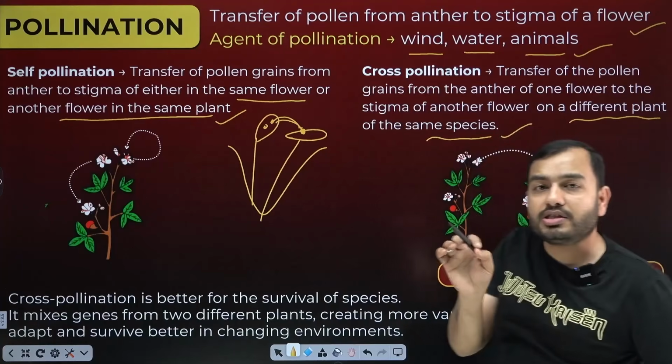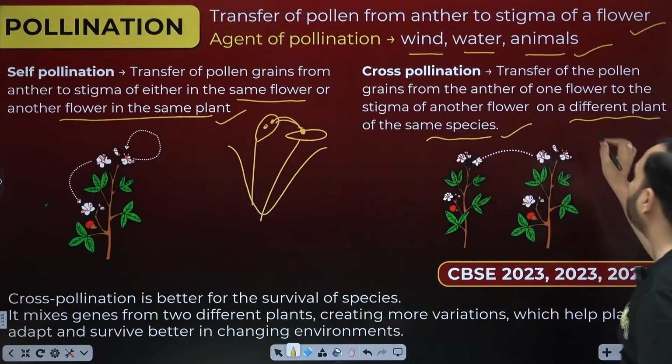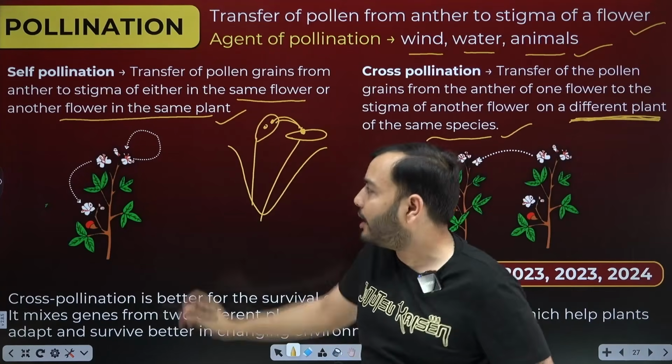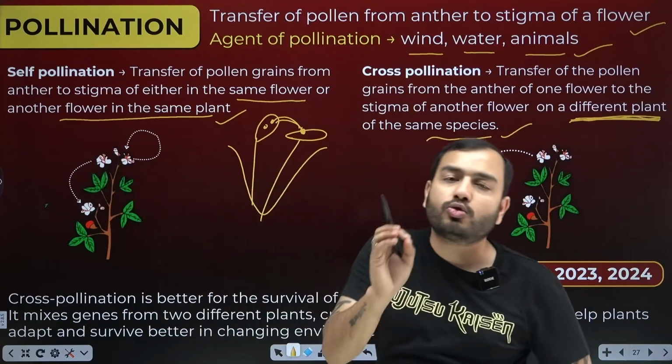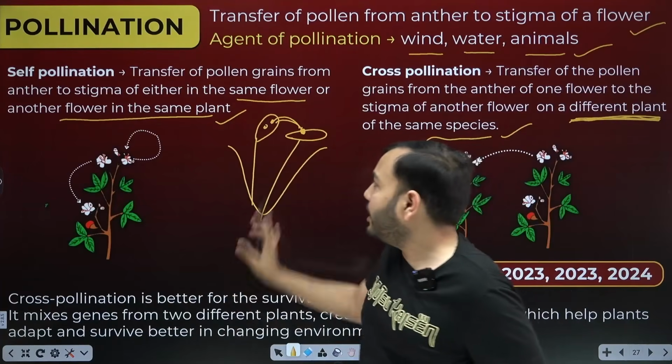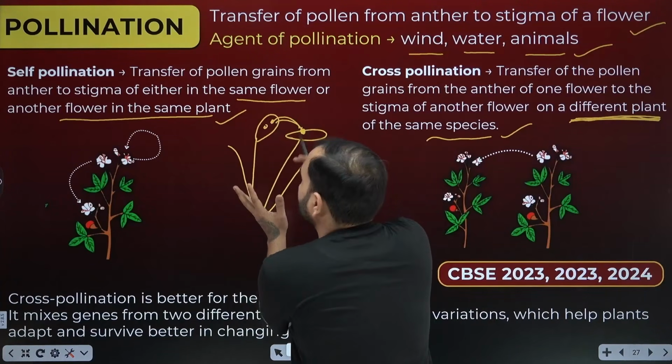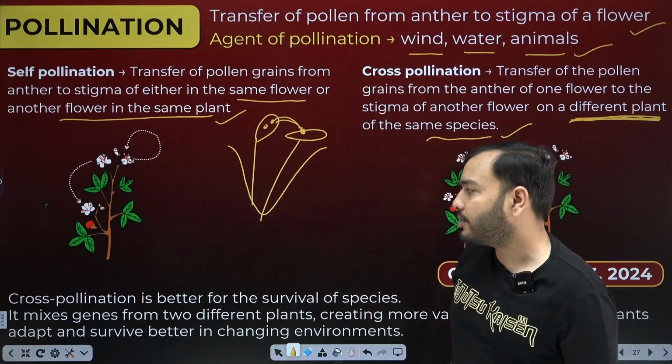So only use the term cross-pollination when what is found? A different plant is found. Inside the same plant, if pollen goes from one flower to another flower, we call it self-pollination. And if inside the same flower it goes from the anther to the stigma, then it will also be self-pollination.